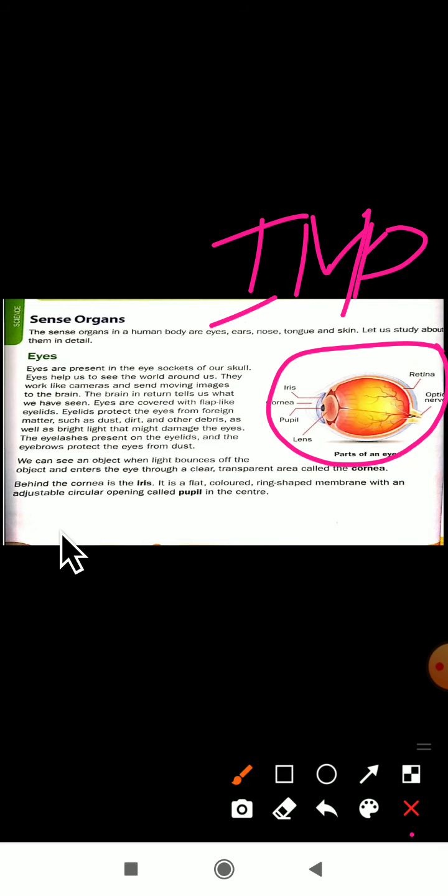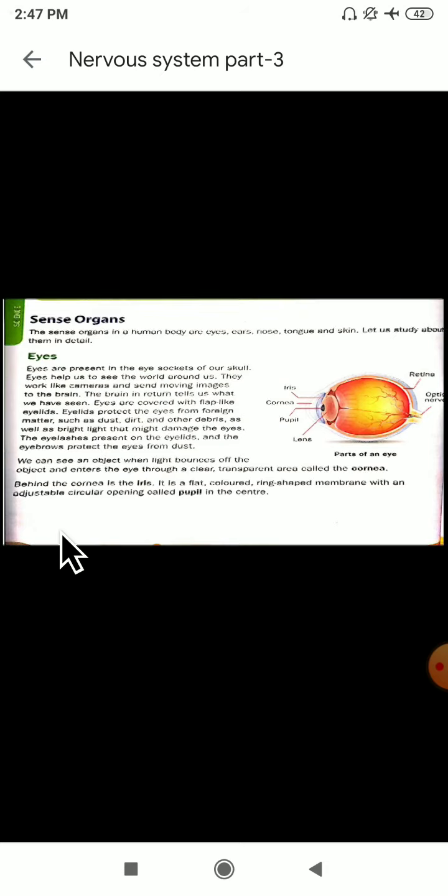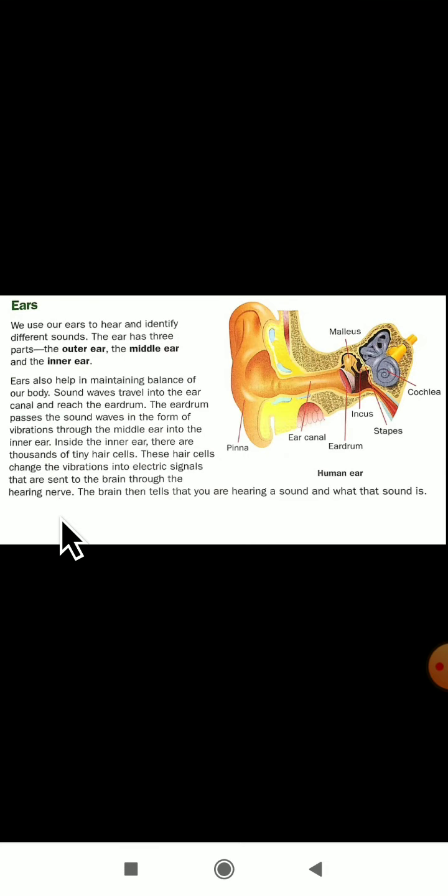Today we will study the next sense organ, the ears. How many ears do we have? We have 2 ears. Then what is the function of the ear? We hear sound with the help of ears.